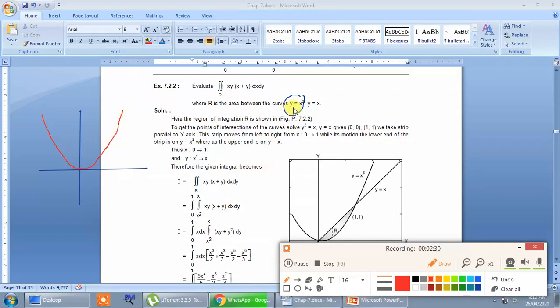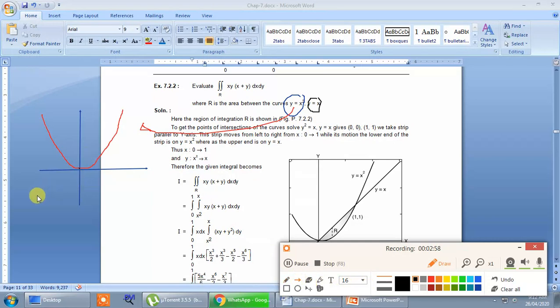Okay, so that is the curve y is equal to x square, and the second curve is y equal to x. Note that the second curve is simply a straight line passing through origin, y equal to mx plus c, c is 0 and m is equal to 1. Slope is 1, and even you can note that if x is 1, y is 1, if x is 2, y is 2, therefore it is a straight line passing through origin.